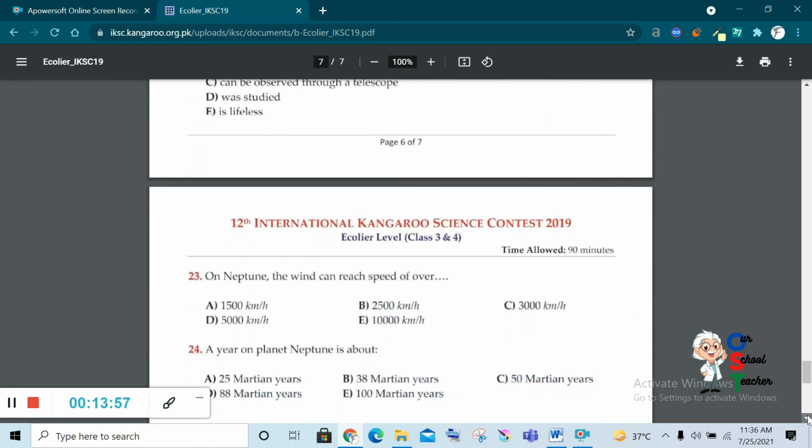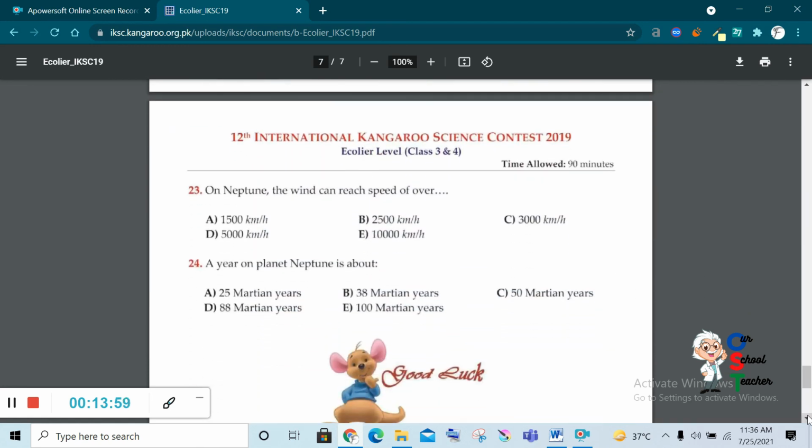Now, second last question. On Neptune, wind can reach the speed over. We have read that it is 2000. So 1500 is the correct answer, since above 2000 is incorrect. 3000, 10,000, 5,000, all are incorrect. Over means 1500, which is the correct answer.